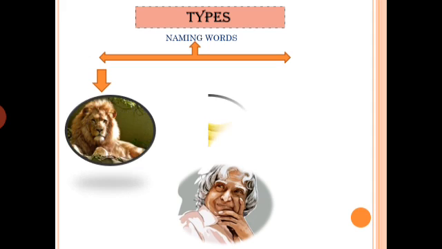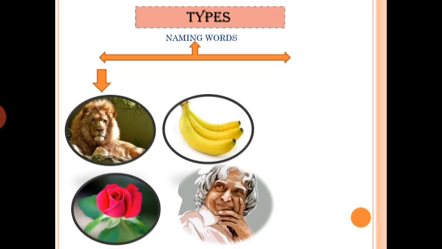You have to identify all these pictures. First one. What is this? Lion, bananas. Whose picture is this? Mr. APJ Abdul Kalam. And rose. Which flower is this? This is rose.